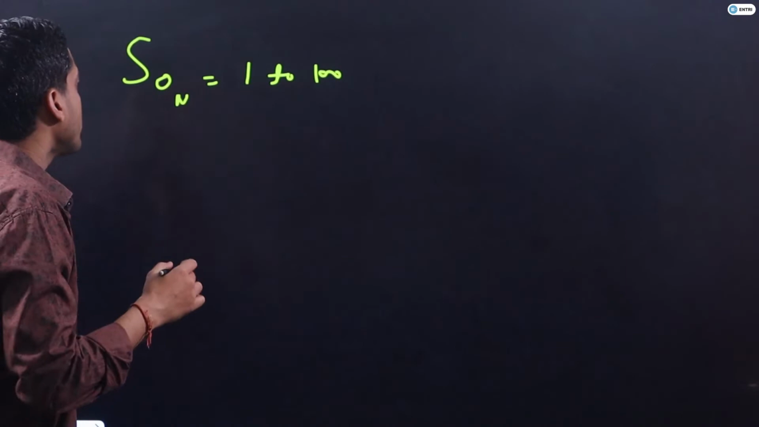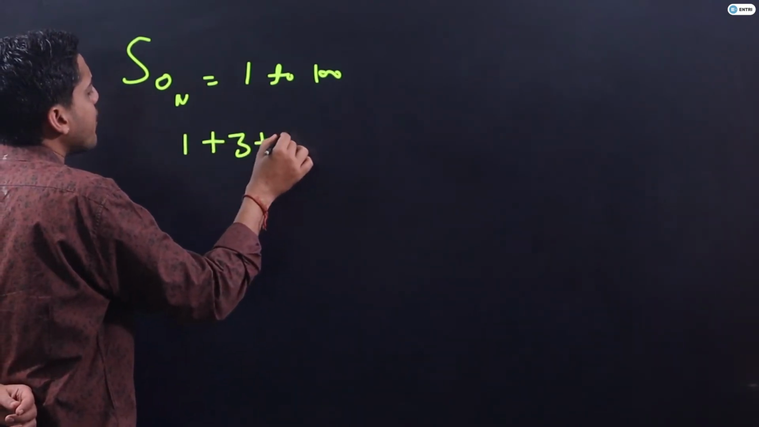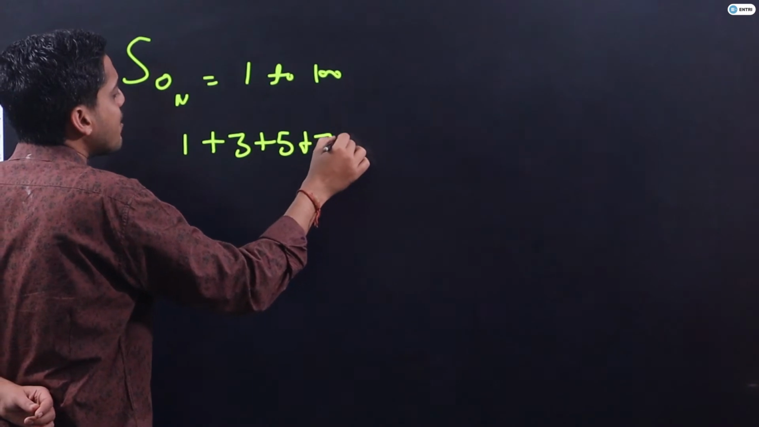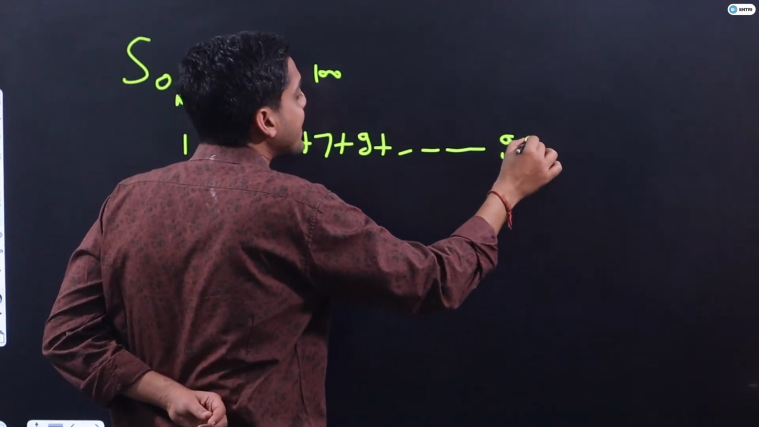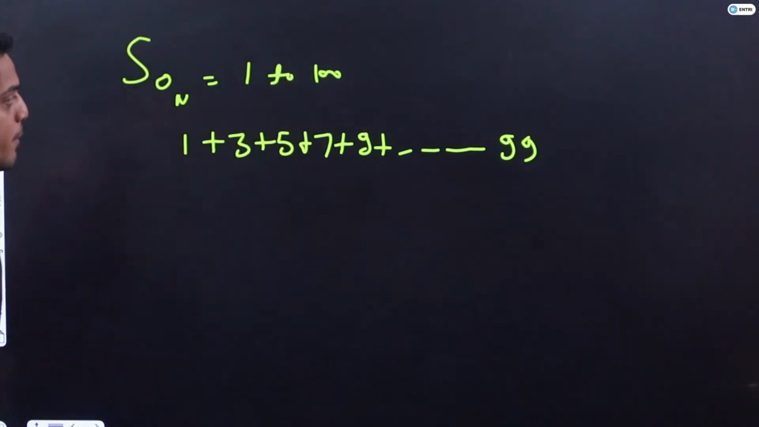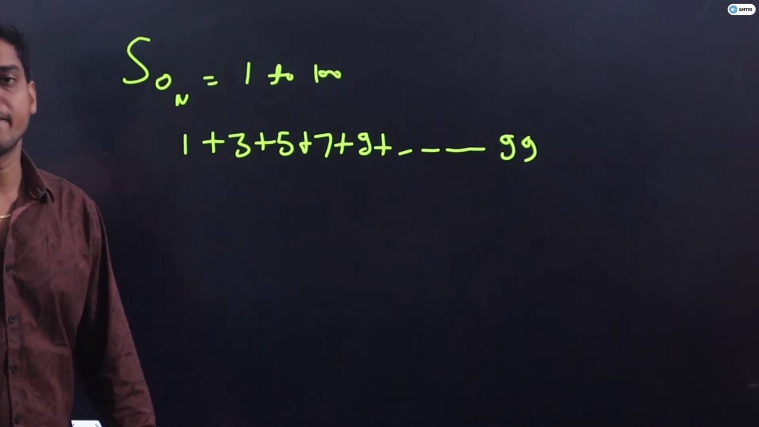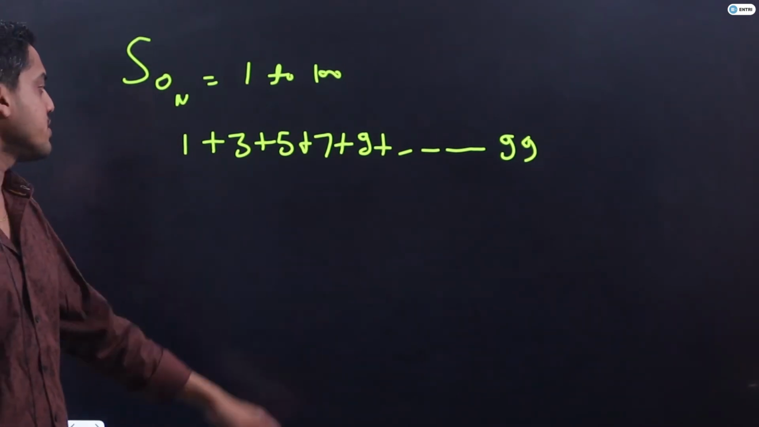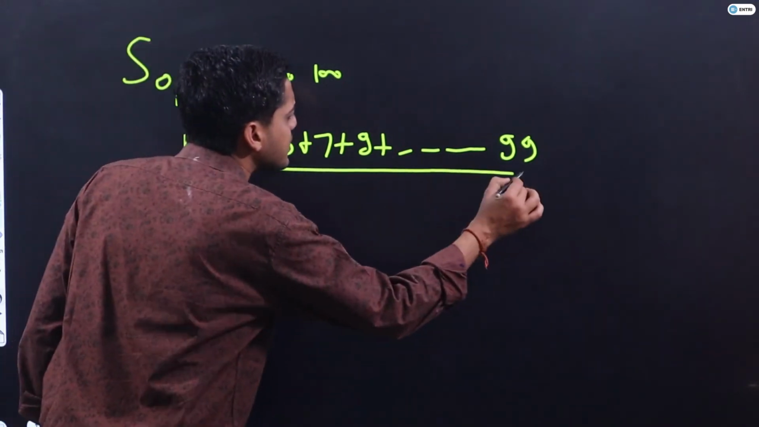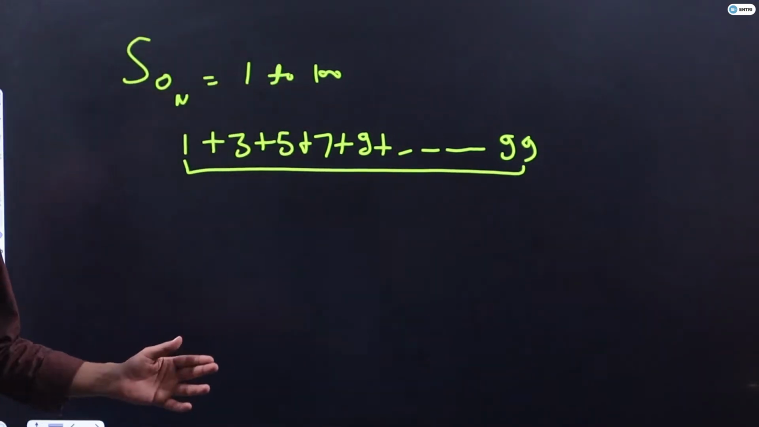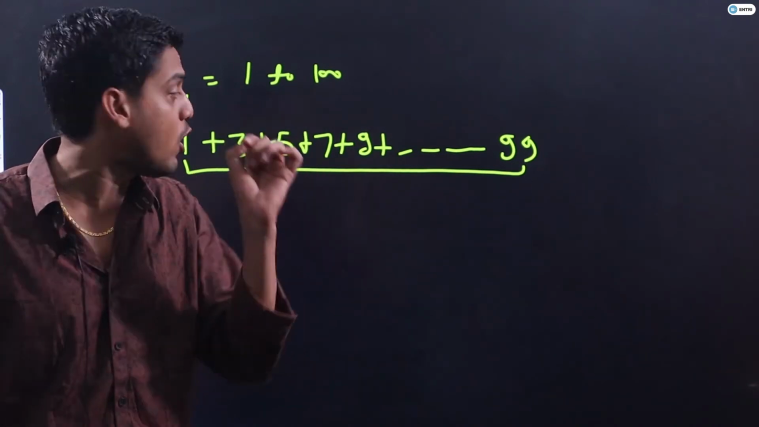Right? So if I count only the odd numbers: 1 plus 3 plus 5 plus 7 plus 9 and so on up to 99. Yes or no, guys? Because 99 is the last odd number just before 100. So I hope it is clear, guys. Bachcho, can you tell me what is the sum of this series? You will say, sir, this is the sum of the first n natural odd numbers.